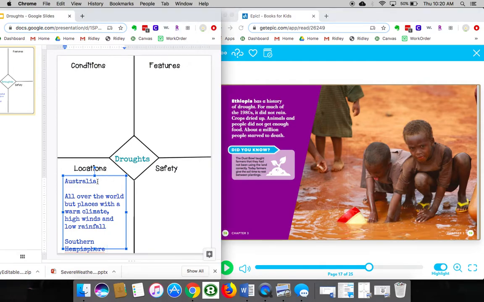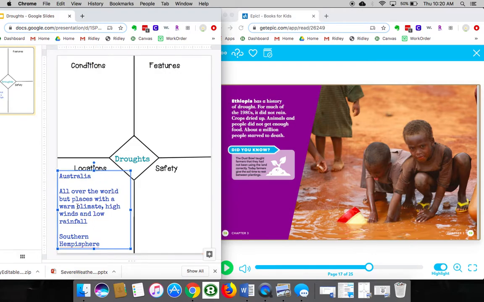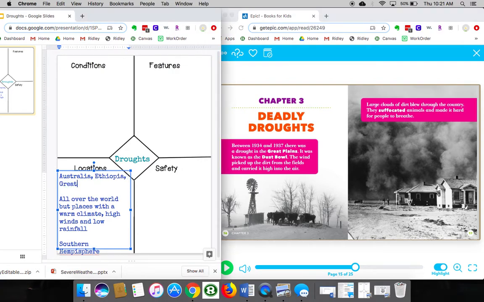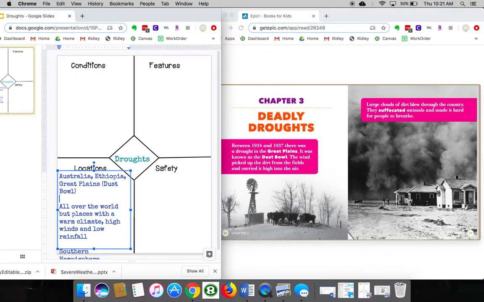So right there, I'm going to type in some other places that I noticed, and make this font a little bit smaller. All right. So we had Ethiopia. And then the page before it, we learned in the Great Plains. Great Plains. And I'm going to put in parentheses Dust Bowl because that seems pretty important since it's bold. A drought in the Great Plains, it was known as the Dust Bowl.